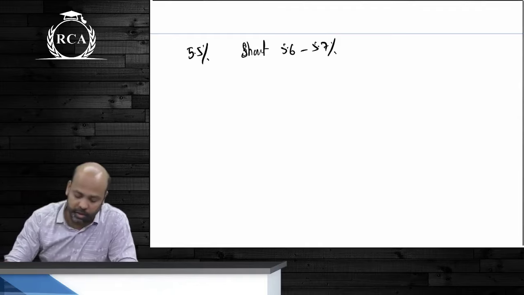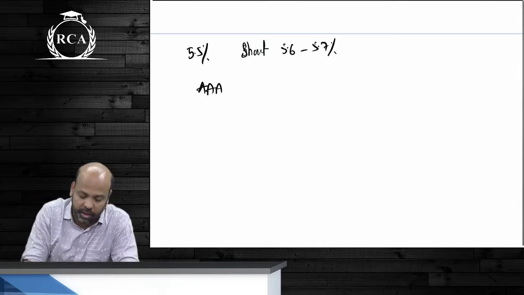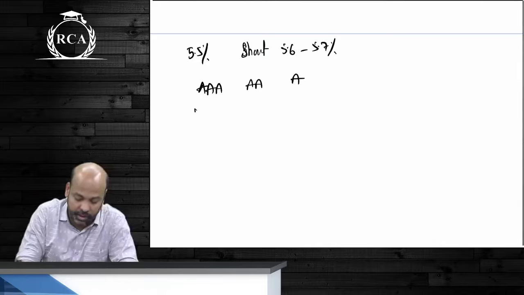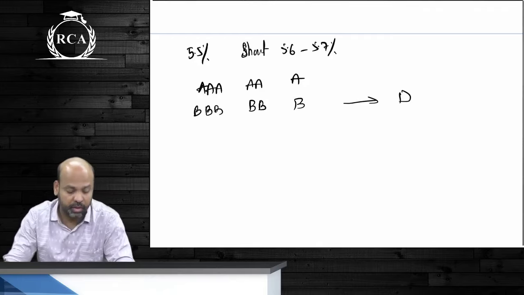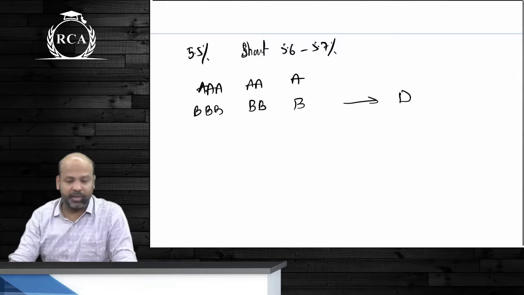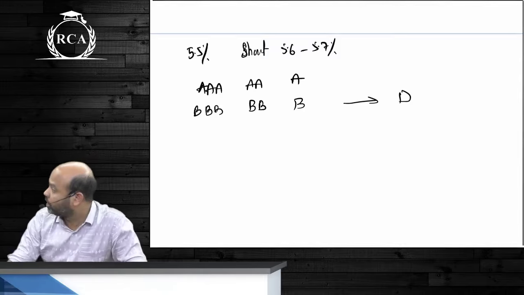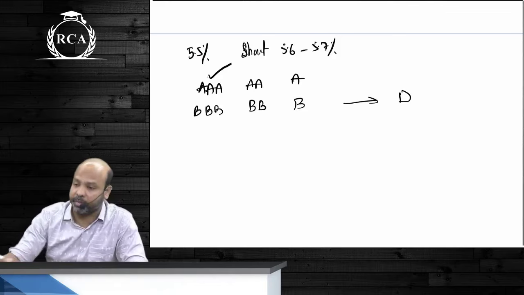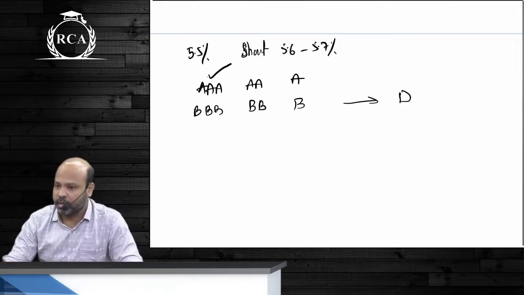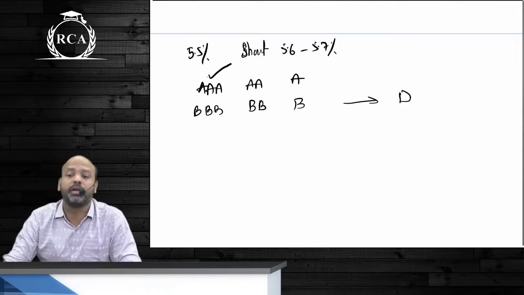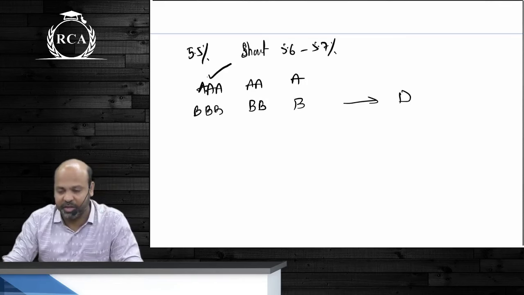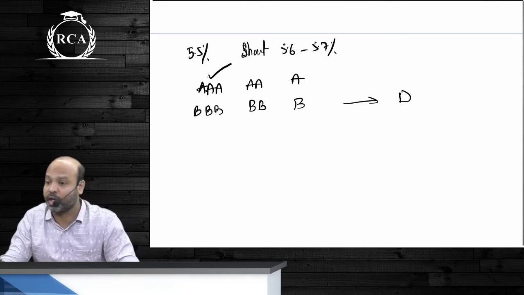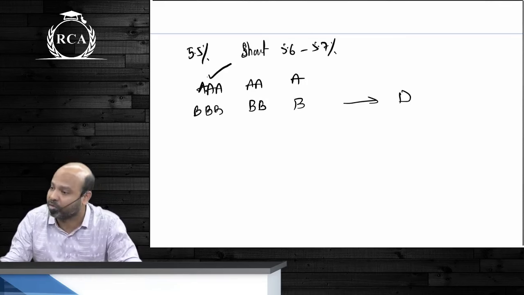The credit rating of a company, beta, ranges from 3 A's to 2 A's, 1 A, then 3 B's, 2 B's, 1 B, and then default. There is no C, beta, after B it is directly default. If the credit rating of a company is AAA, that means, beta, the company has a very good credit rating. The company has a very good financial condition, and there is no likelihood that the company is going to default.